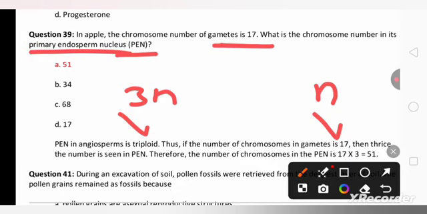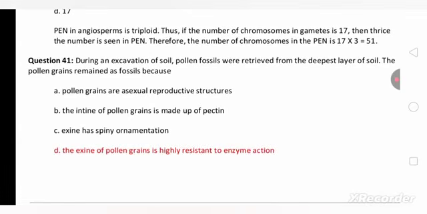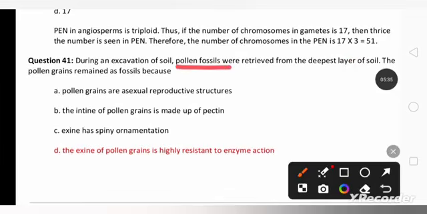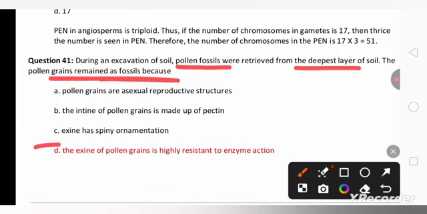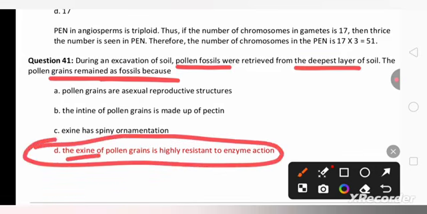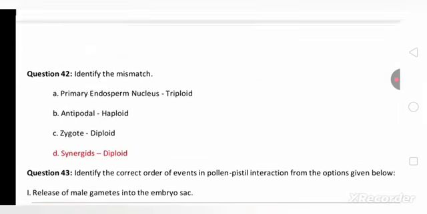So if you multiply 3 17s, you will get 51. So 51 is the right answer for this question. During the excavation of soil, pollen fossils were retrieved from the deepest layer of the soil. This pollen grain remains as a fossil because of the presence of sporopollenin that is present in exine.